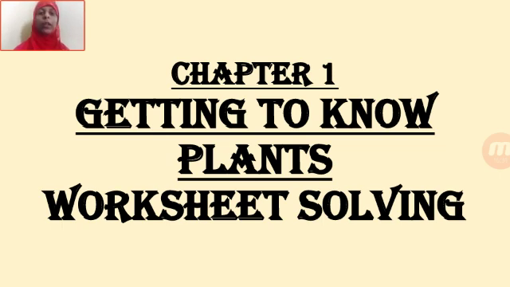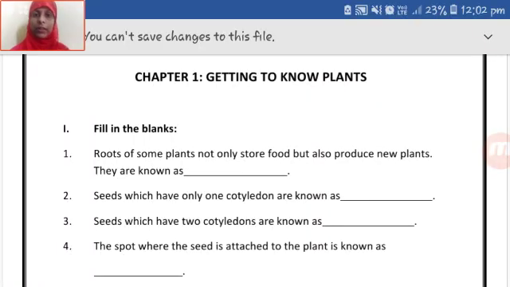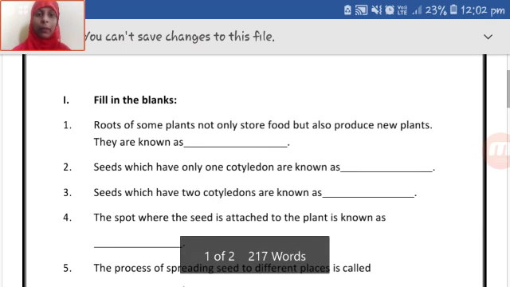Put today's date, open a new page in your science classwork notebook of 200 pages, and write down this lesson's name, worksheet chapter 1, getting to know plants. So let us start solving this. Children, here is our worksheet. I have already sent you this through the Prism, so you need to download it and copy the questions.